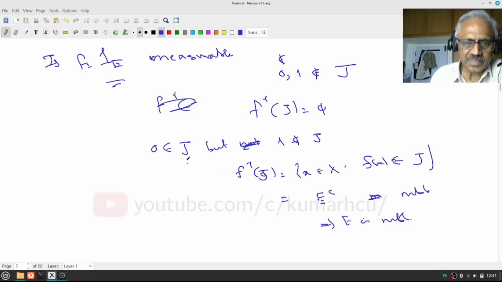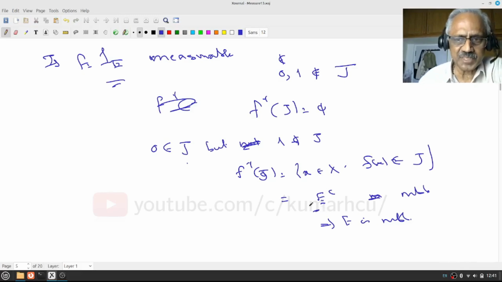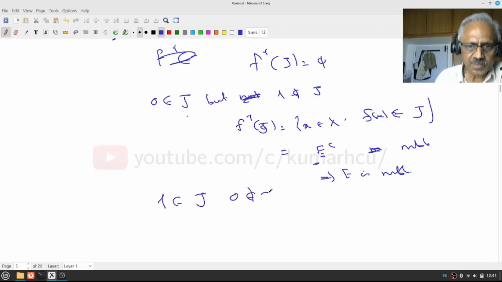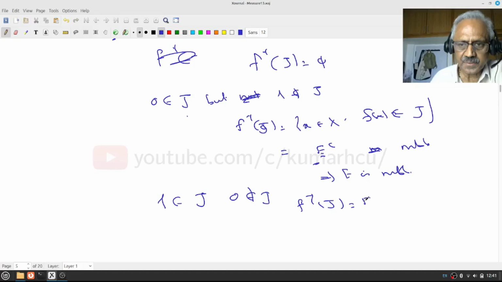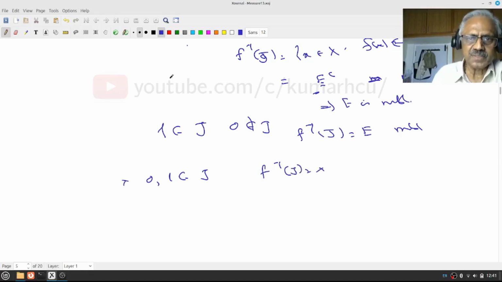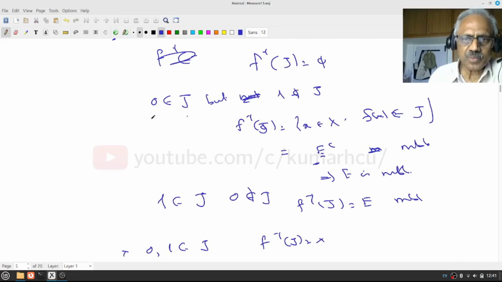If 0 belongs to J and 1 does not belong to J, f inverse of J is E complement. It must be measurable. That means E is also measurable. And suppose 1 belongs to J and 0 does not belong to J, then f inverse of J for the same reason will be E, and this must be measurable. And suppose 0 and 1 both belong to J, then f inverse of J is all of X. There are no conditions here; they do not produce anything.